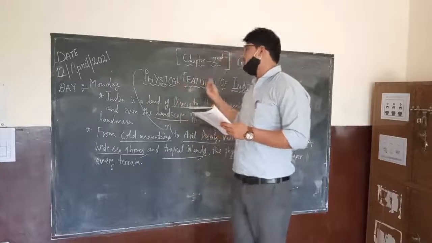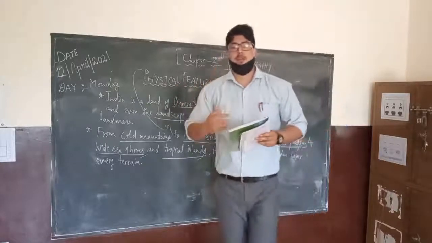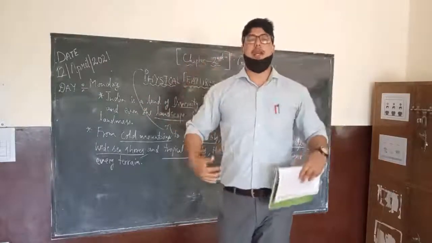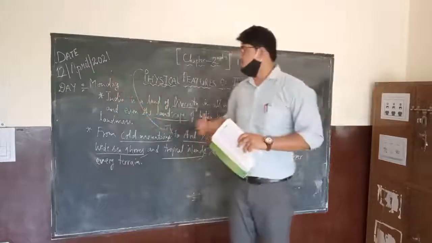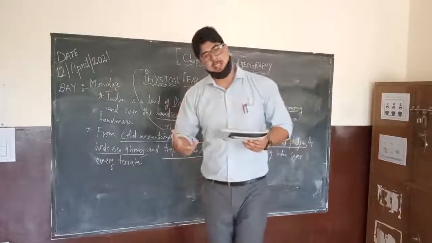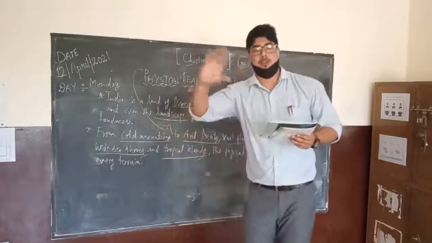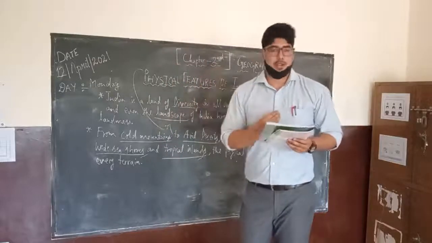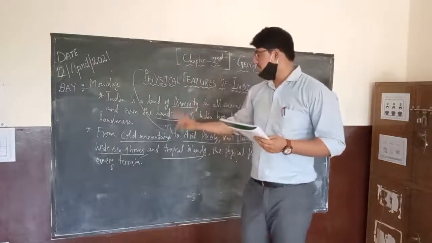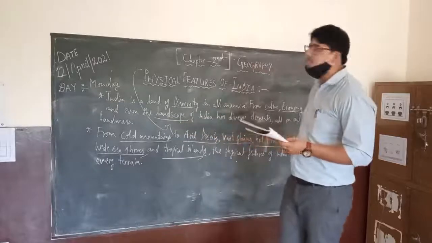Okay, what do you understand by physical features? As I have given you the example of a man, like I have given you my example of what my physical features are, in the same way we have physical features for India as well. That is the different sorts of landforms we see, which we can easily differentiate, and we call them by these names: mountains, deserts, plains, etc.